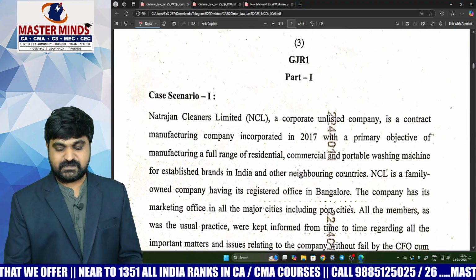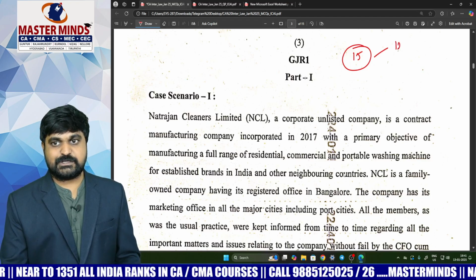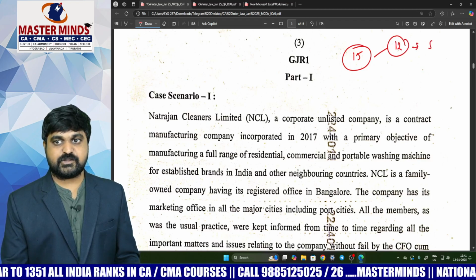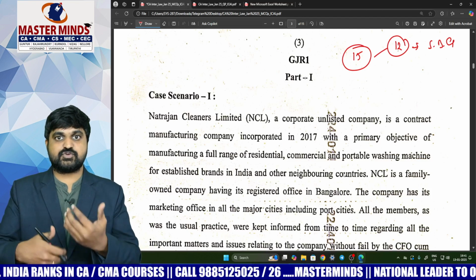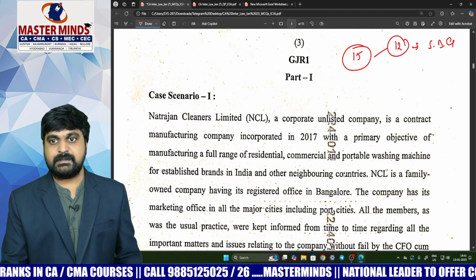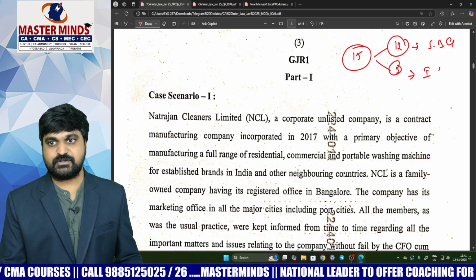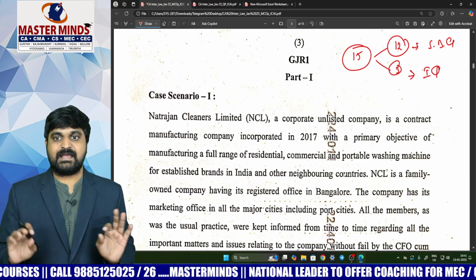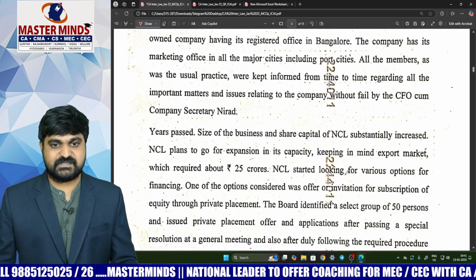So a total of 15 MCQs are provided. Out of 15 MCQs, 12 are scenario based MCQs. That means a common scenario will be given and multiple questions will be posed on that scenario. And 3 questions are independent questions, that is, without any scenario. Each MCQ will carry 2 marks, total 30 marks. Okay, let's see each and every MCQ.